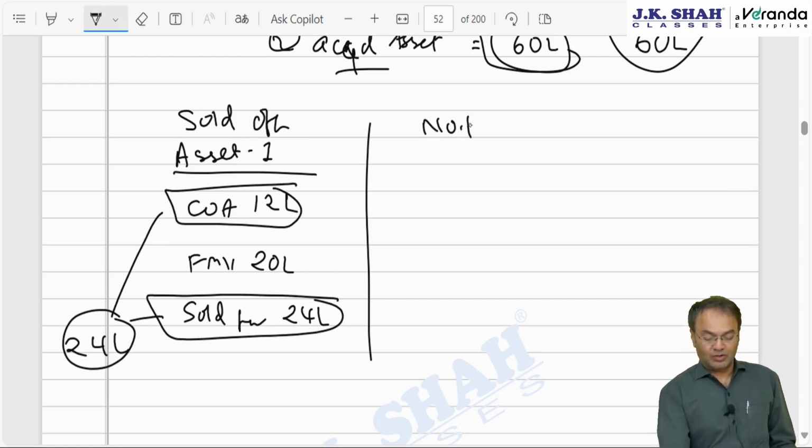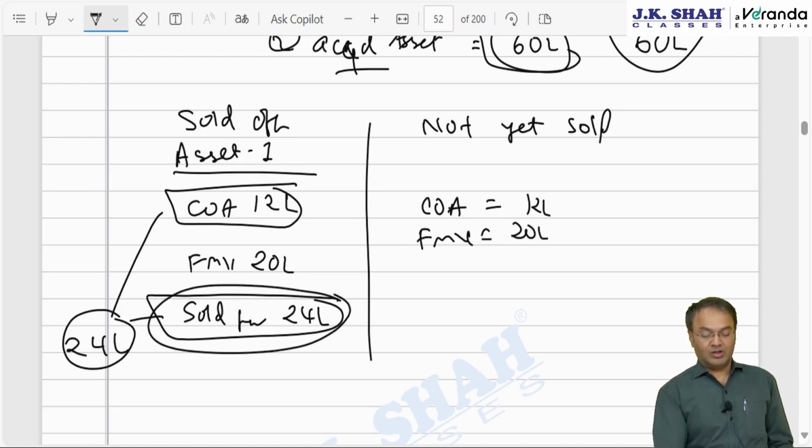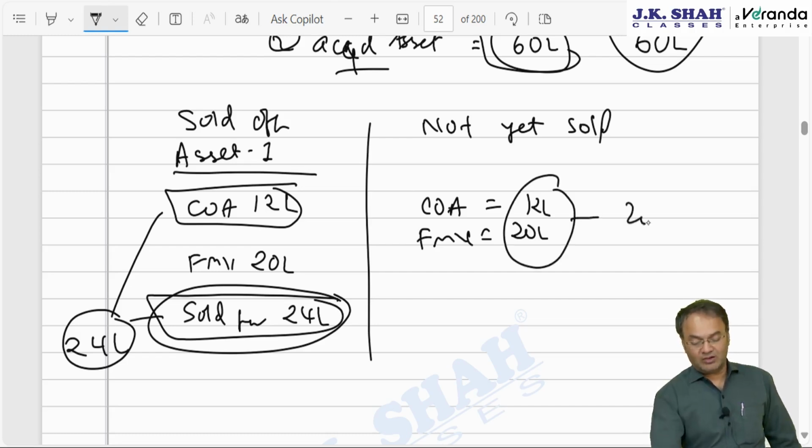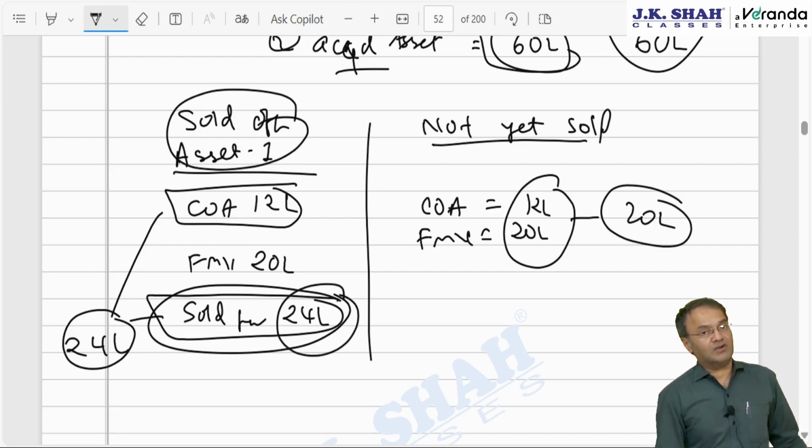Now, not yet sold. Cost of acquisition is the same, 12 lakh rupees. FMV is 20 lakh rupees. Not sold, so selling price is not available. Then cost or FMV, whichever is higher, 20 lakh is the value. So for the same asset, if not sold yet, value is 20 lakh, the market value, and if sold off, then market value or selling price, whichever is higher.